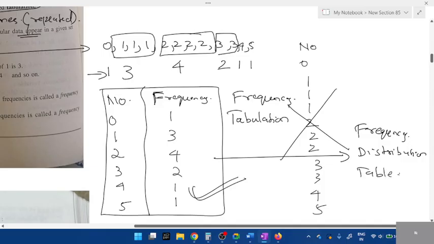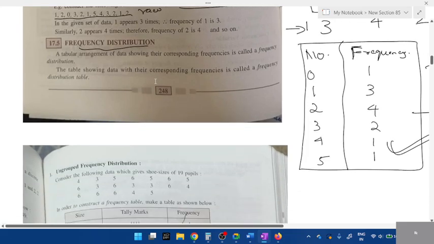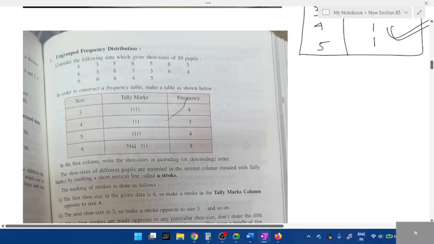So don't memorize anything, understand and study. Frequency is the number of times something is present. When you distribute it in a table, we call it a frequency distribution table. Look, can you see the frequency table is given? That is what they've explained here. And tally marks, I'll tell you what tally marks are. Look, these are the raw data, students. Are they raw data or arranged data? No, they're raw data, right?